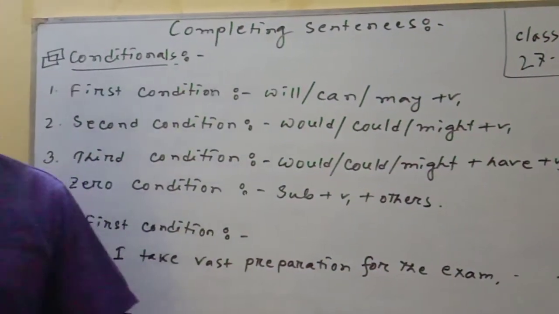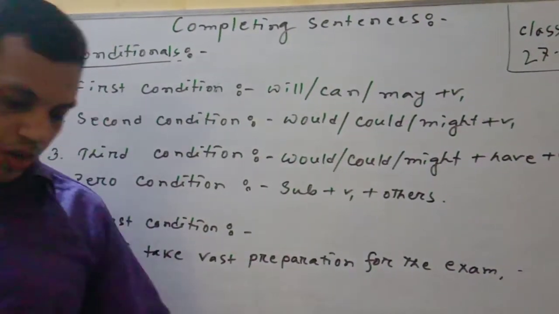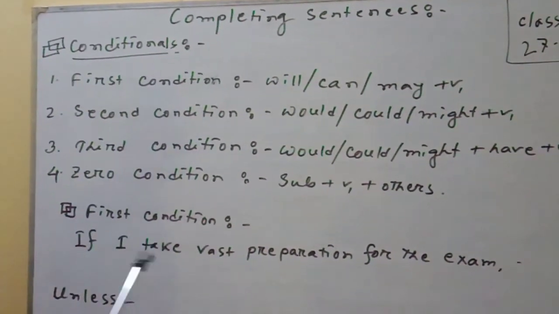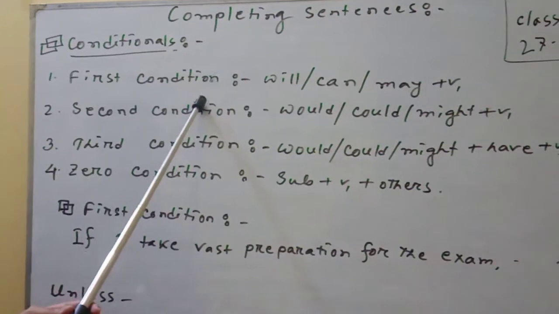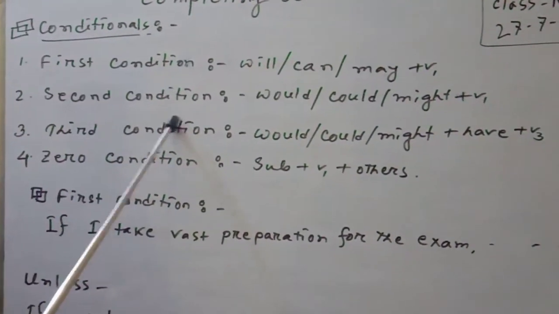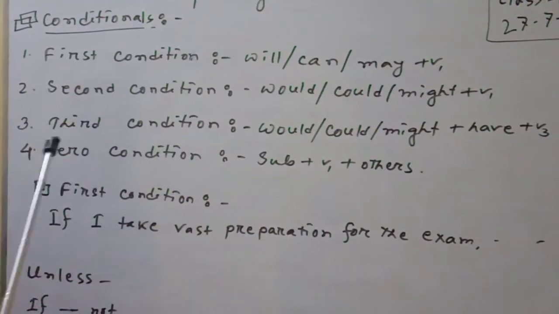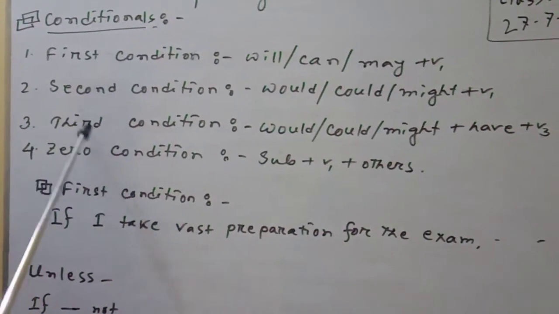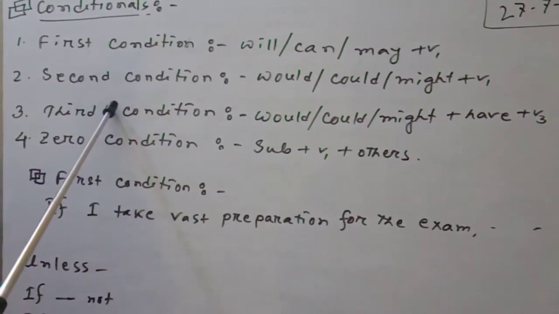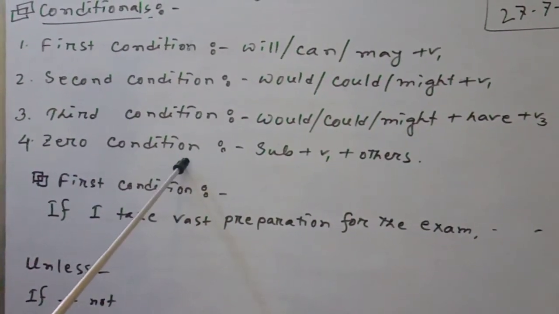There are four types of conditional: first condition, second condition, third condition, and the top one, which is the zero condition.